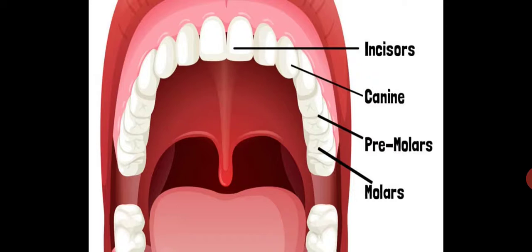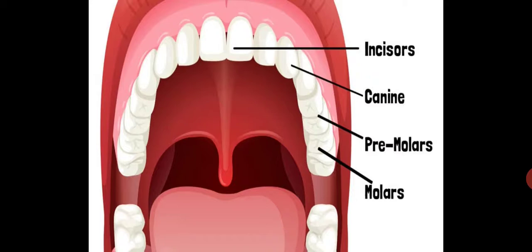The white substance, this is very important, that covers your teeth is called enamel, and this is the hardest substance in our body. The saliva in our mouth helps to break down the starch in food into sugars that are easier to digest. It also makes food easier to swallow by making it wet and slippery.